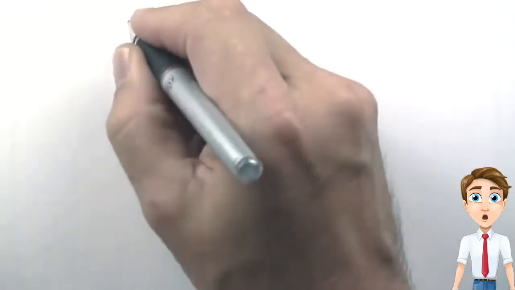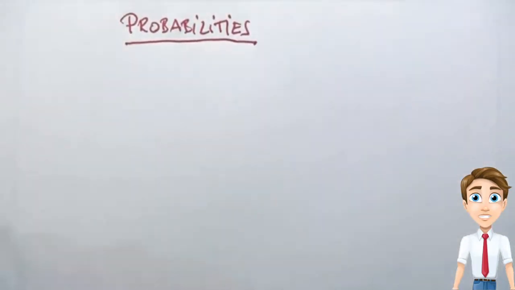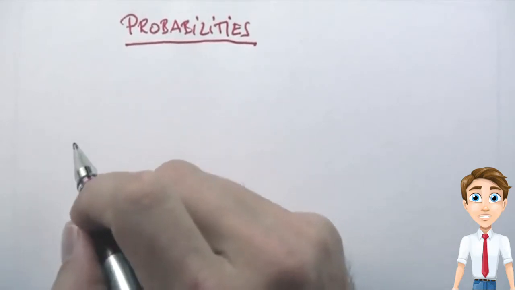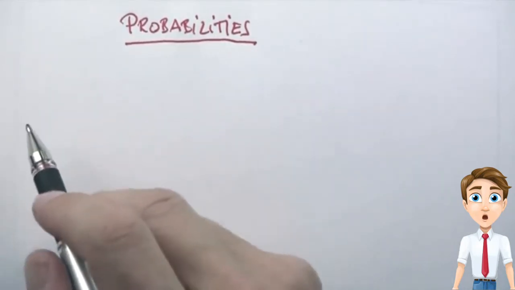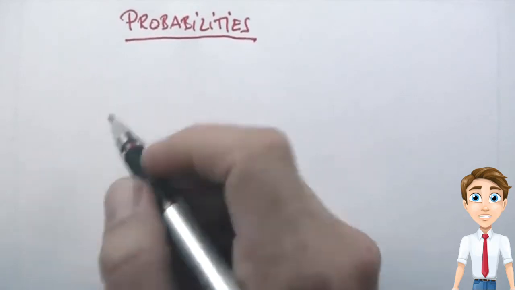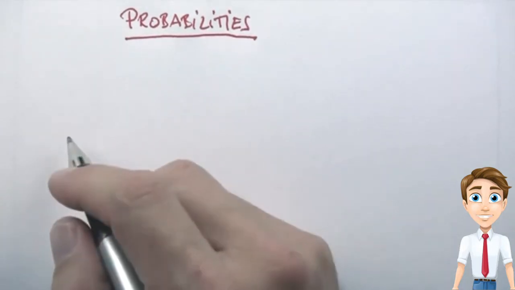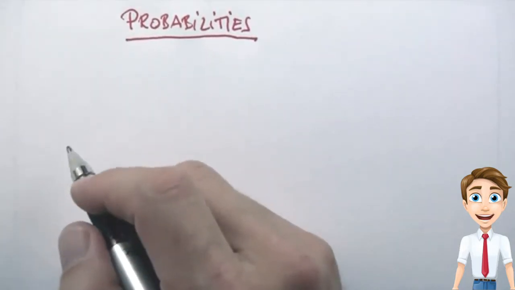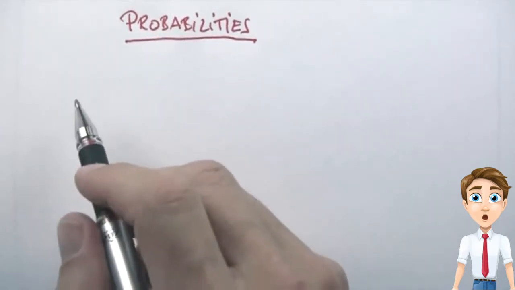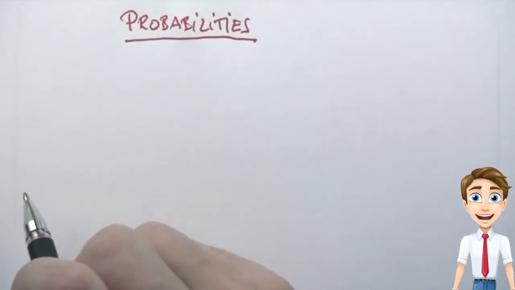So let's talk about probabilities. Probabilities are the cornerstone of artificial intelligence. They are used to express uncertainty, and the management of uncertainty is really key to many things in AI, such as machine learning, and Bayes network inference, and filtering, and robotics, and computer vision, and so on. So we're going to start with some very basic questions, and we're going to work our way up from there.